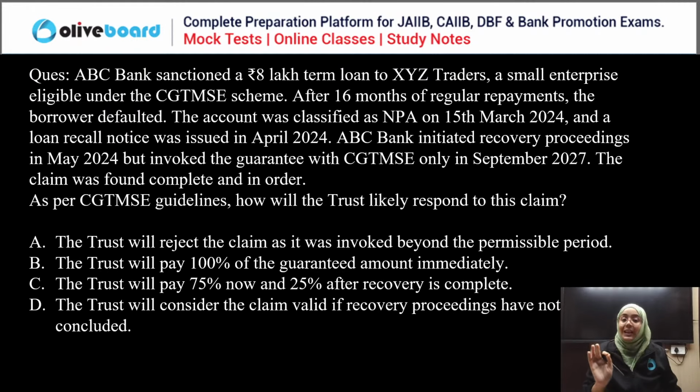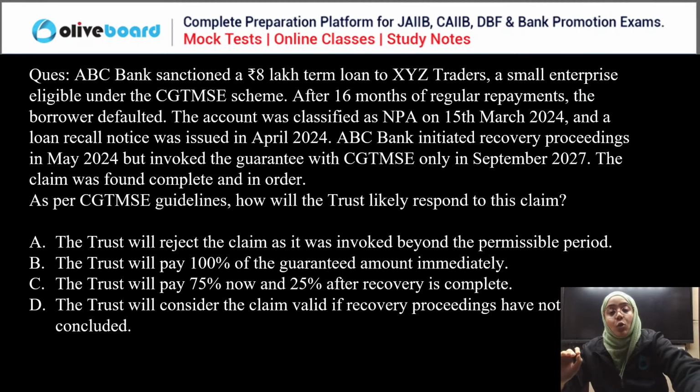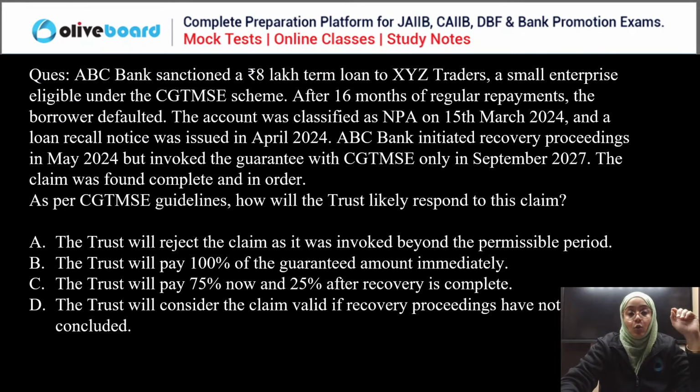The trust will reject the claim as it was invoked beyond the permissible limit. The trust will pay 100% of the guaranteed amount immediately. The trust will pay 75% now and 25% after recovery is completed. The trust will consider the claim valid if recovery proceedings have not yet concluded. Now tell me the correct answer. Very good question. Just read the question carefully and then answer.